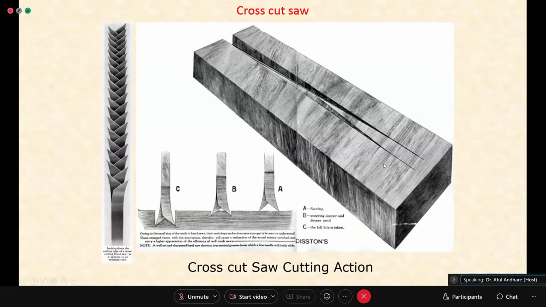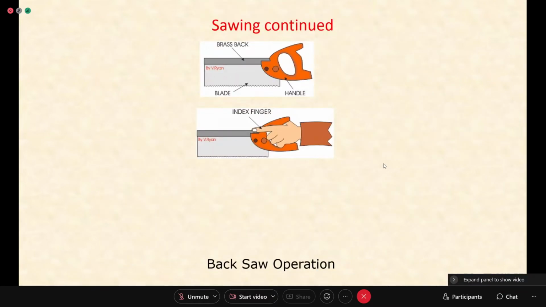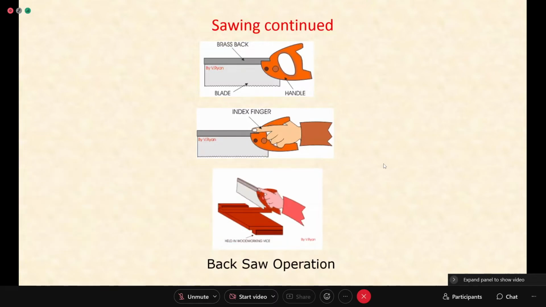Then, based on the shape of the complete saw and the frame where it is used, you have some different names for the saws. There is what is called a back saw. A back saw means you have a back attached to the saw.